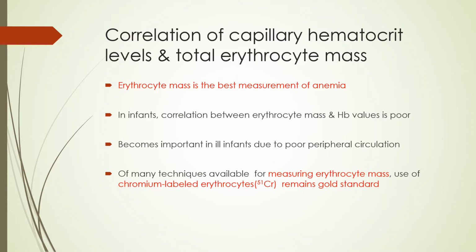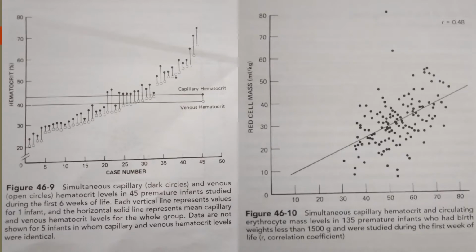And how do we measure the erythrocyte mass? The gold standard for this is chromium labeled erythrocytes, that is chromium 51. These two interesting points I will show you through these graphs.